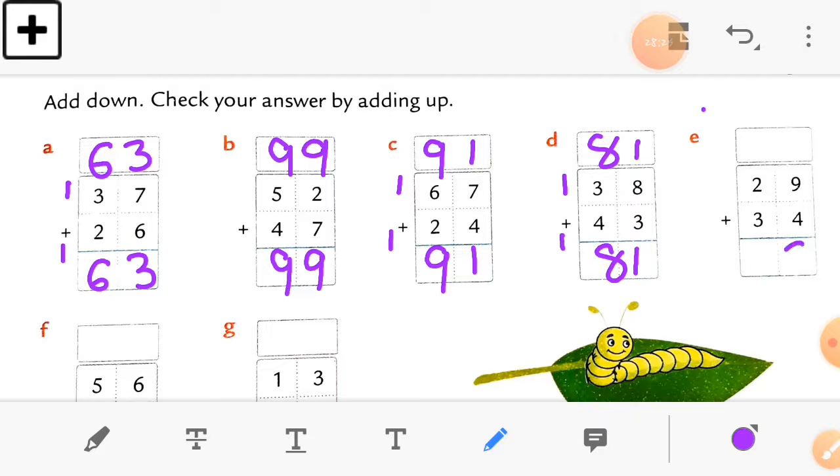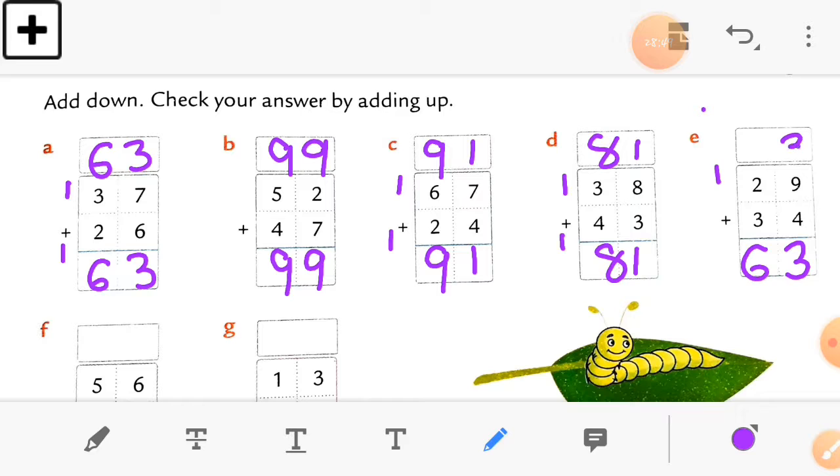Just solve the sum in your book. So 9 plus 4 is equal to 13, and write down 3 this way, and 2 plus 3 is 5, plus 1. So here the answer is 6. You can see. Now just check the addition by adding upside. So 4 plus 9, take 4 first. 4 plus 9 is equal to 13 again.